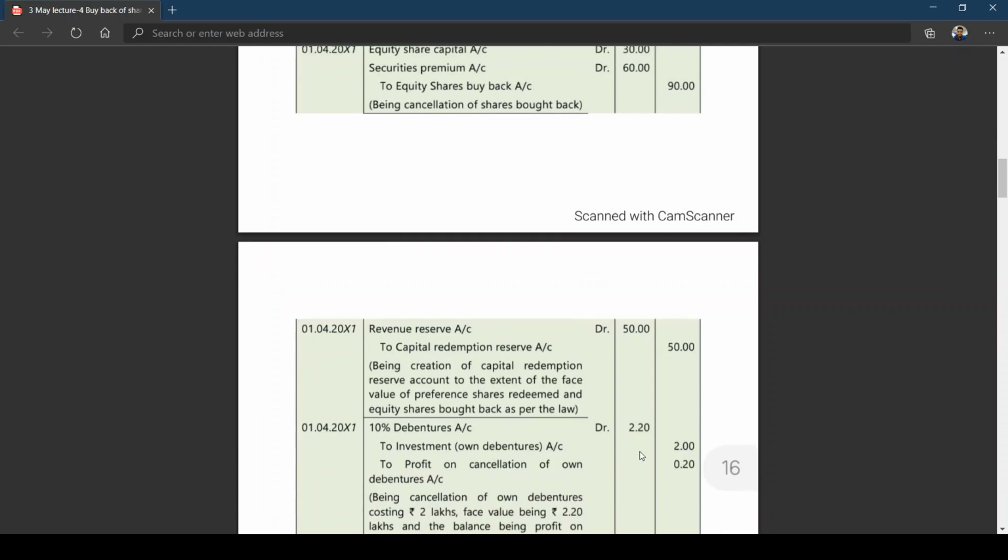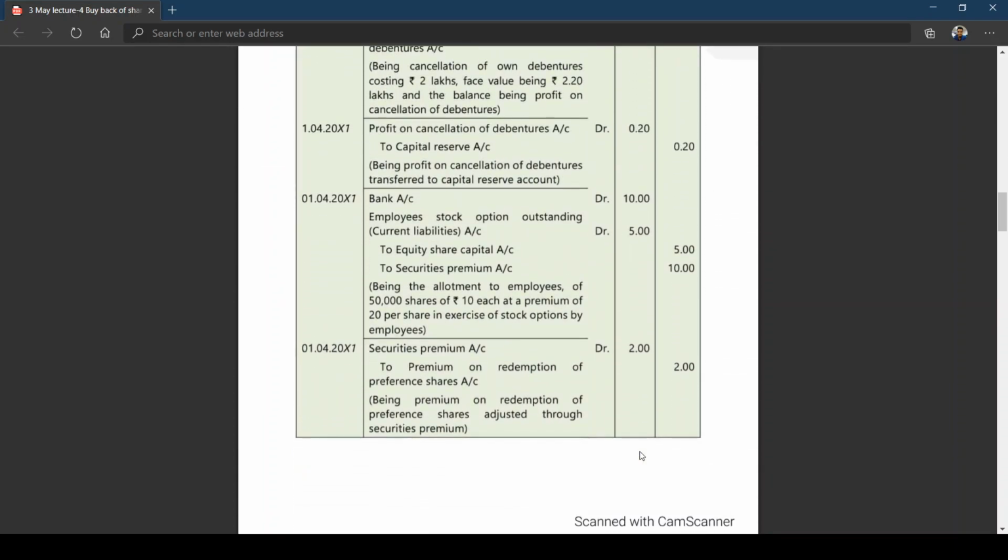These 2 points. Then premium on redemption of preference shares is a loss. That loss has to be actually adjusted against free reserves. If free reserves are not there, then we can transfer to security premium. But generally, as per section 133 of Companies Act, those companies which are following accounting standards can't use security premium for writing off premium on redemption of preference shares. But I think the solution they have given in the latest material, we'll cross check whether we got enough amount of free reserves or not. If enough amount of free reserves is not there, then we can use security premium.